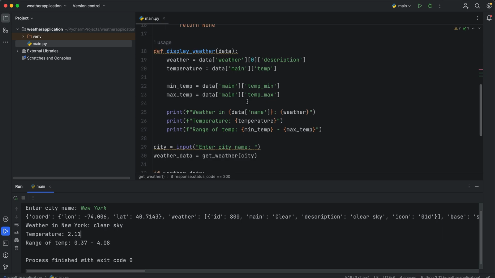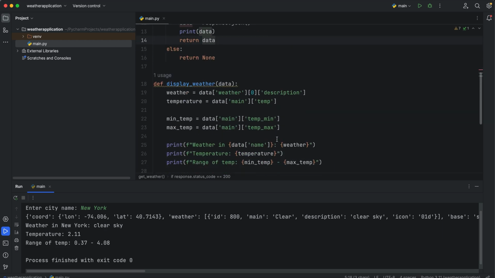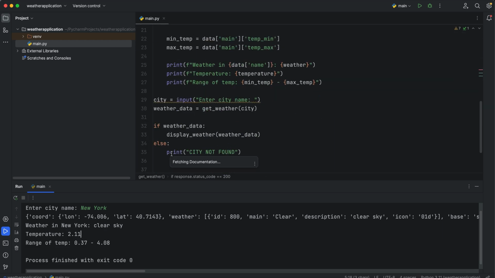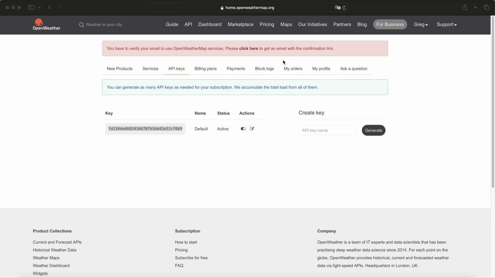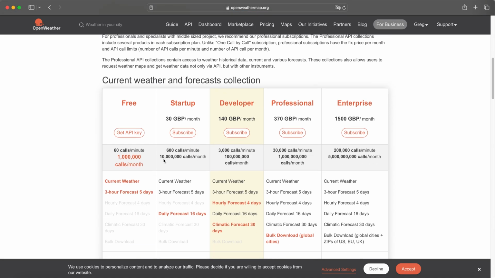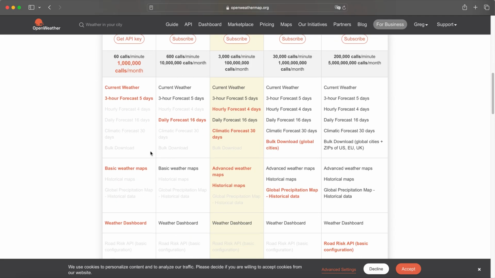You can get a lot of data, and in that very simple way, with only about 35 lines of code, because we've got a lot of spaces over there, we created a fully functional working weather app using an API from Python and OpenWeatherMap. There are a lot of options that you can do. You can create a few applications using the free tier, but whenever you would like to, you can also buy another plan.